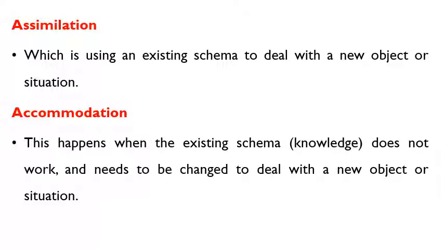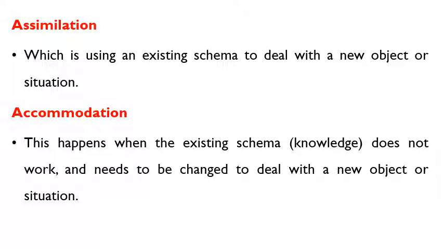Now we can take the example of different types of Android mobile phones. The child has seen one model of Android mobile phone first, and when the baby sees another model or an updated model, the child is comparing the two. So the child is comparing with the existing schema to deal with the new object or situation. The child is able to understand there are Android mobile phones, this is one model, and this is a new model. Right? This is called assimilation.